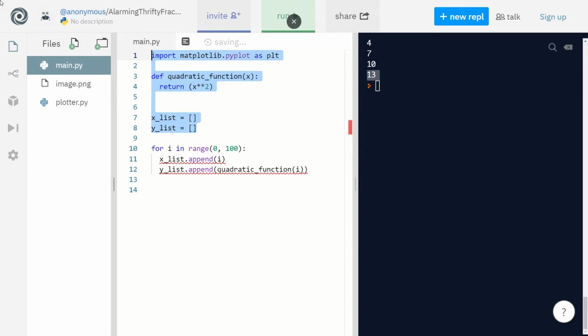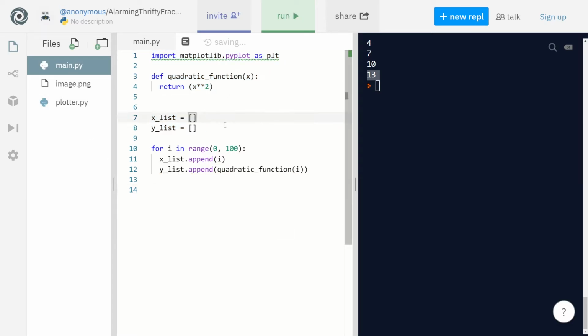So let's uncomment everything. The comment thing is, basically I do control and the slash, which is next to your period. And what this does is basically makes this gray, and when you run it, it's not going to consider that code. So it's pretty useful if you want to test out some things.